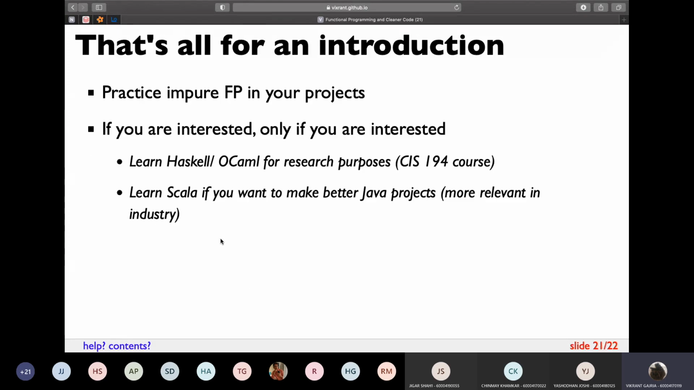So what you can do is practice functional programming in your projects using Python and JavaScript. You don't need to learn Haskell. You don't need to learn any new language. You can just practice map, filter, and reduce. In Python, there are itertools and functools which you can use. So there are packages built into Python which you can use.